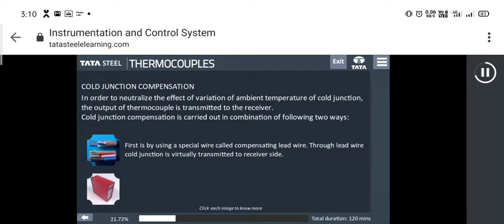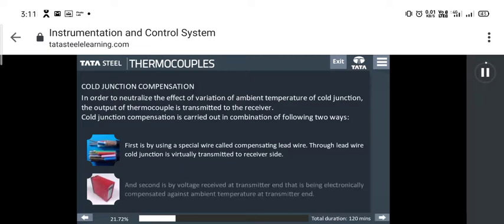First is by using a special wire called compensating lead wire. Through lead wire, cold junction is virtually transmitted to receiver side. And second is by voltage received at transmitter end that is being electronically compensated against ambient temperature at transmitter end.